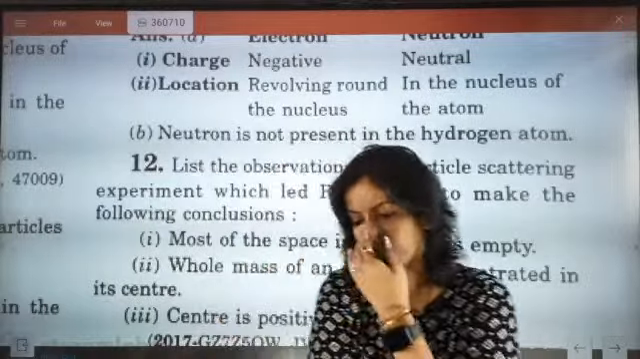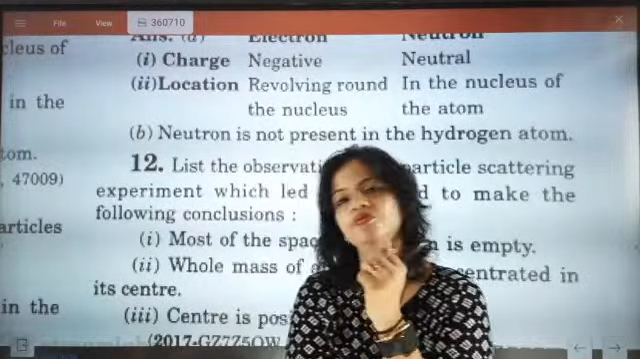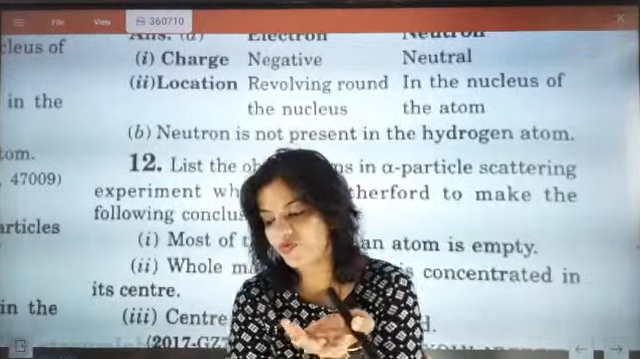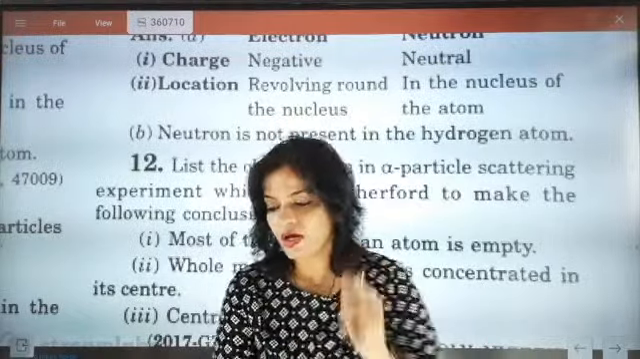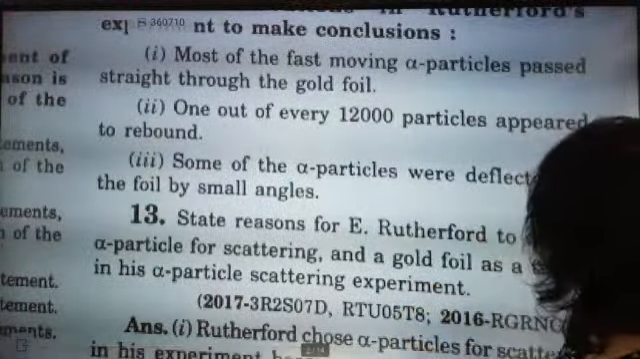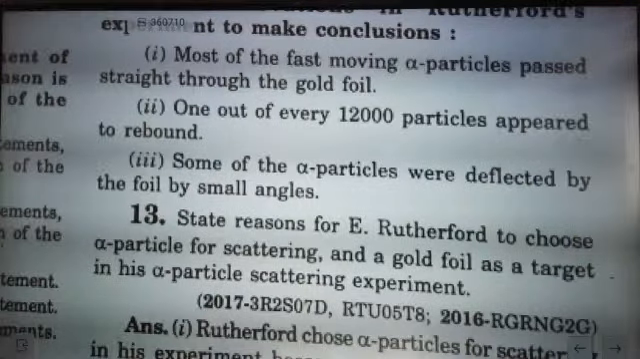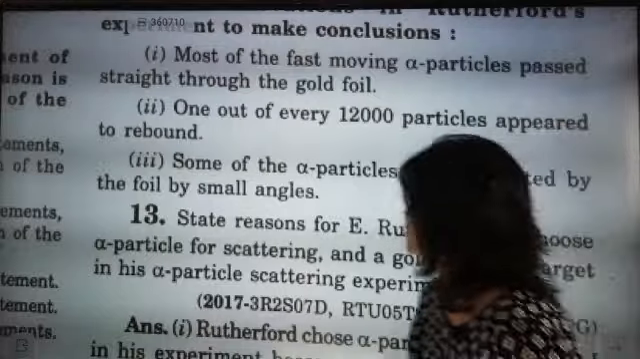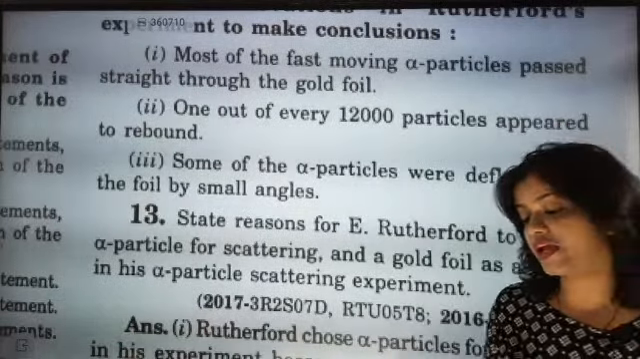So last class we were talking about the Rutherford model, the Rutherford experiment, with the thin gold foil example. Now shall we go for the next one, beta? State the reason for Rutherford to choose alpha particle for scattering and gold foil as a target in his alpha particle scattering experiment. This is a very important question.